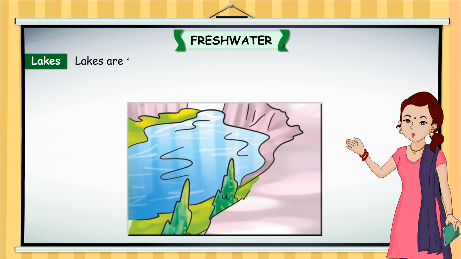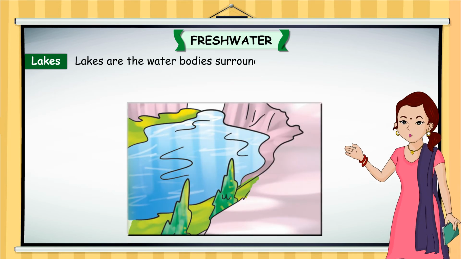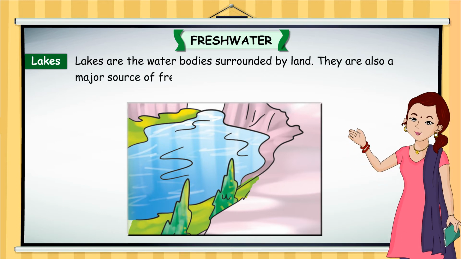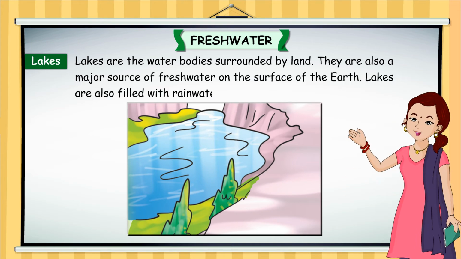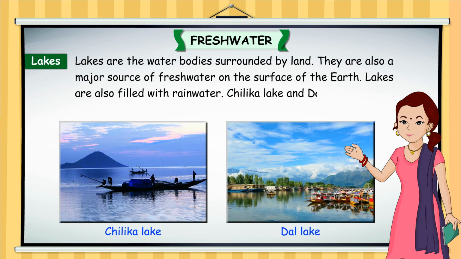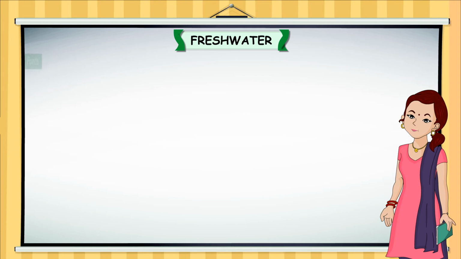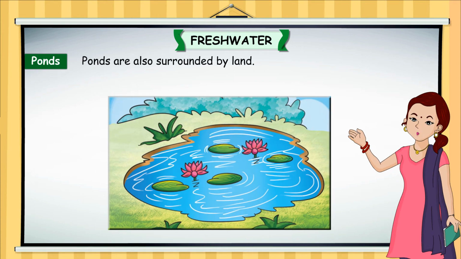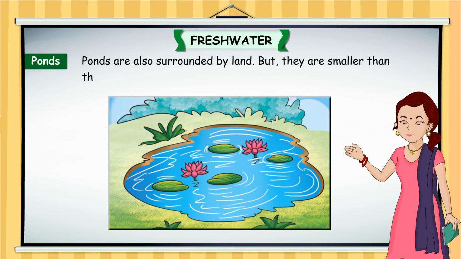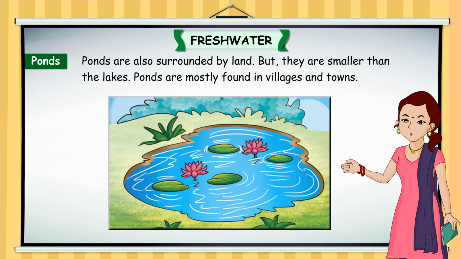Lakes. Lakes are the water bodies surrounded by land. They are also a major source of fresh water on the surface of the earth. Lakes are also filled with rainwater. Chilika Lake and Dal Lake are some of the famous lakes in India. Ponds. Ponds are also surrounded by land, but they are smaller than the lakes. Ponds are mostly found in villages and towns.